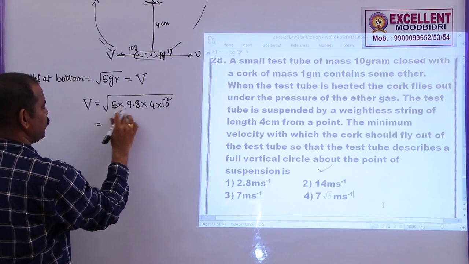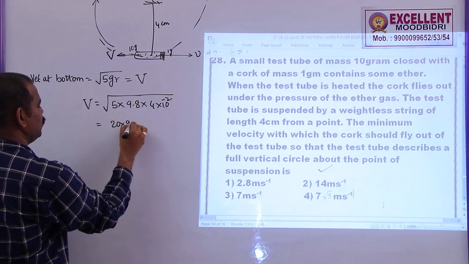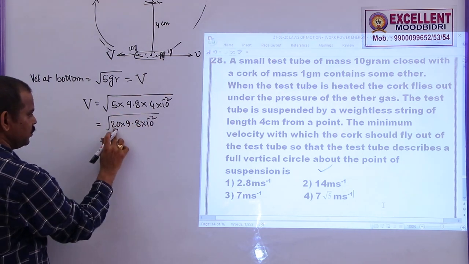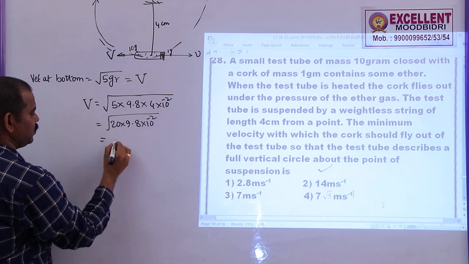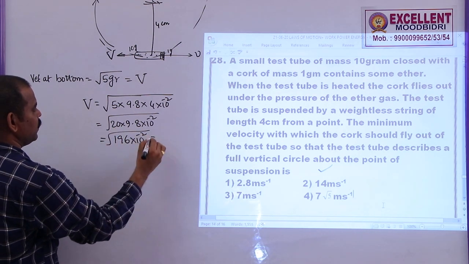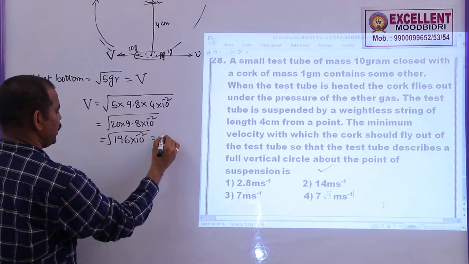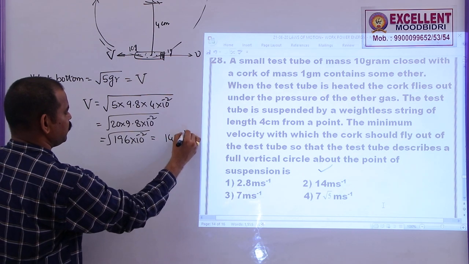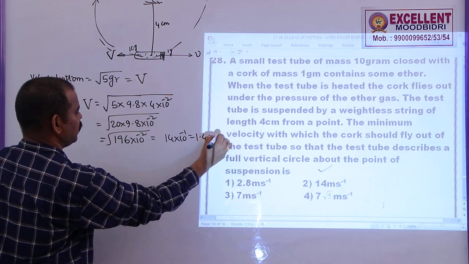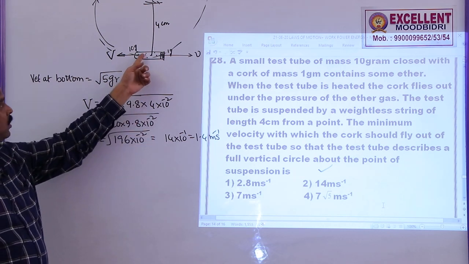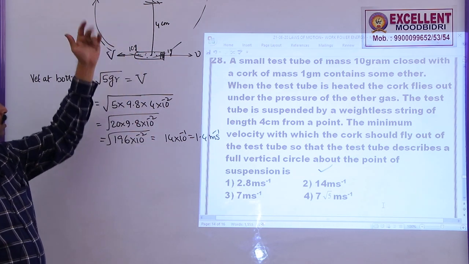So this is 5 into 4 into 9.8 into 10 power minus 2. So this 20 into 9.8, or 2 into 98, is 196 into 10 power minus 2. This is 1.96, or you can take root 196 as 14 into 10 power minus 1. This is 1.4 meter per second. This is the minimum velocity for this test tube to describe a vertical circular path.